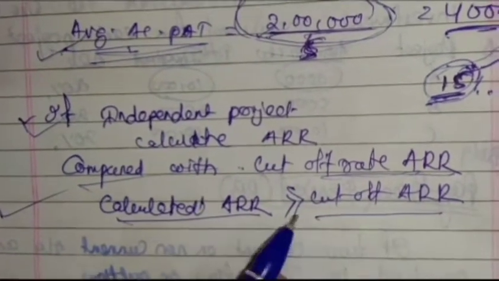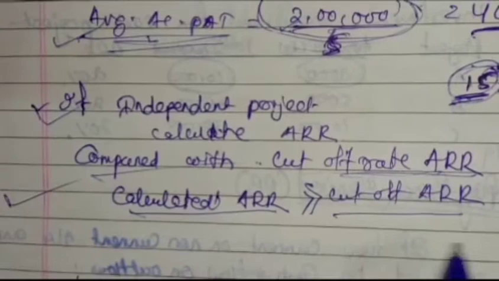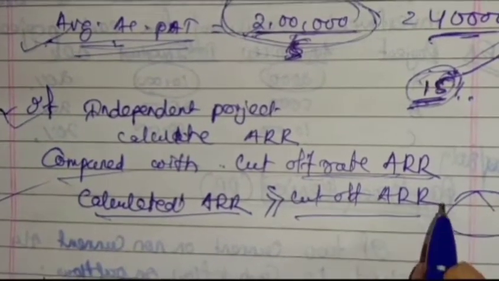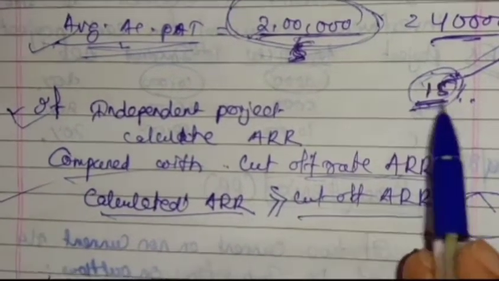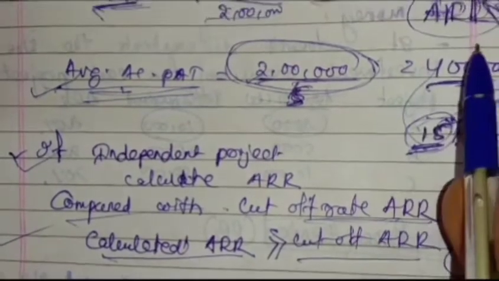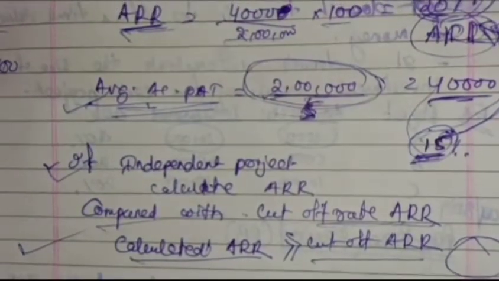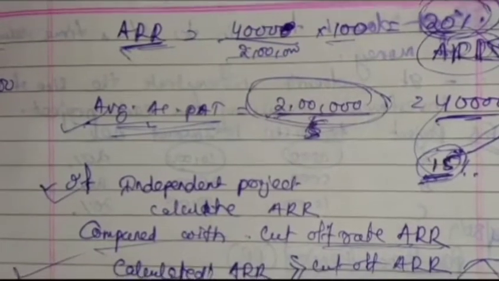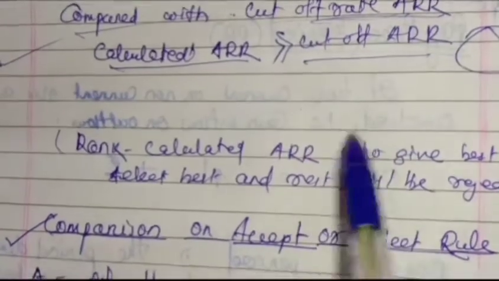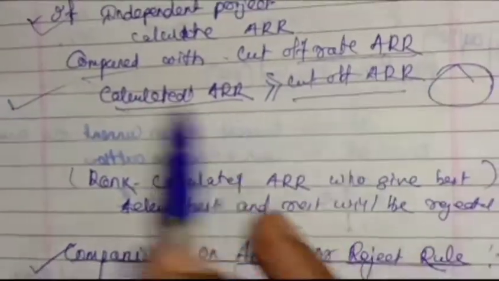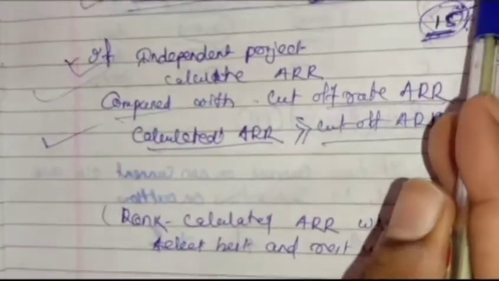If in mutually exclusive projects we have to accept all, then what will we have to do? If every project is giving 20% or more than the accounting rate of return, we will accept all, in the case of independent projects.